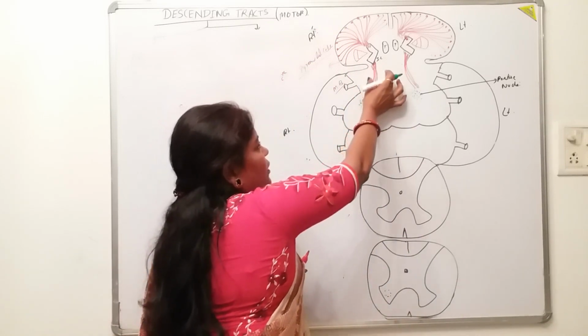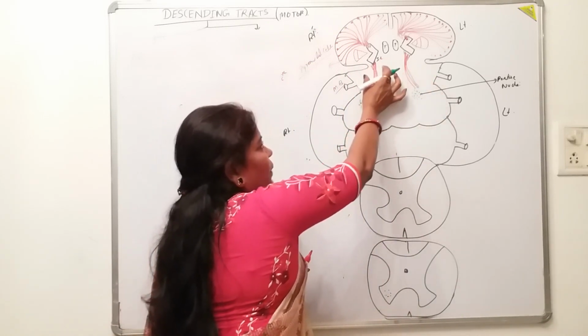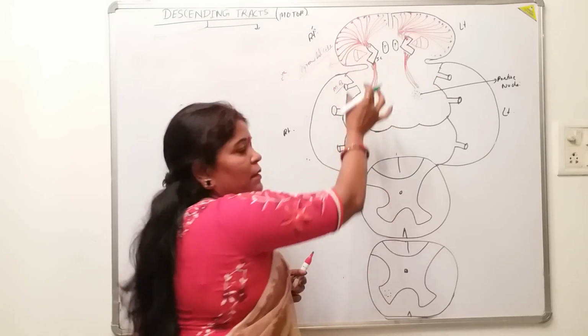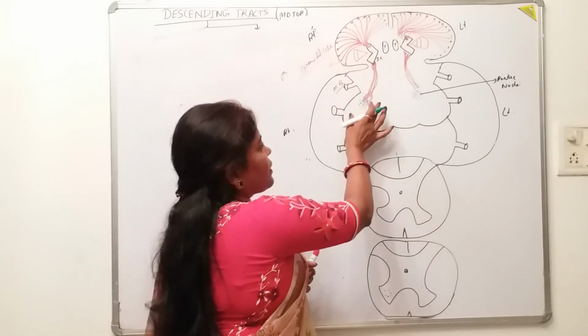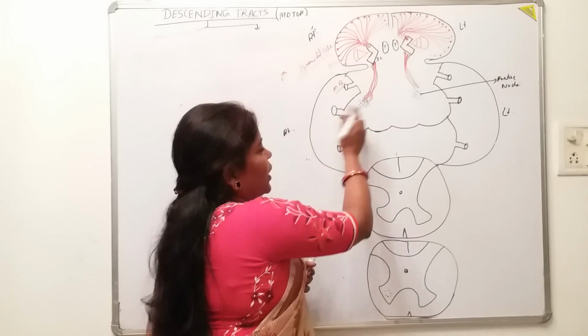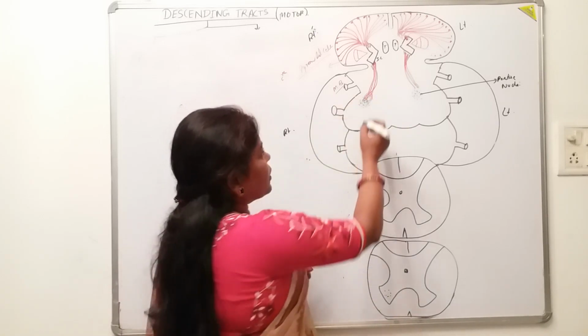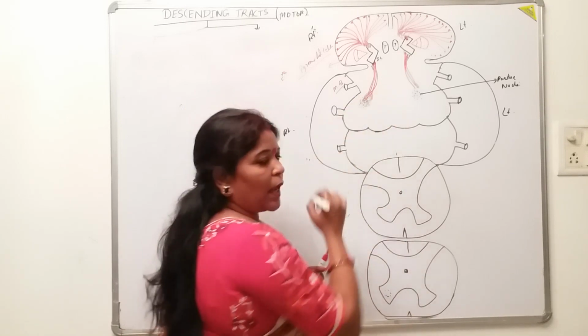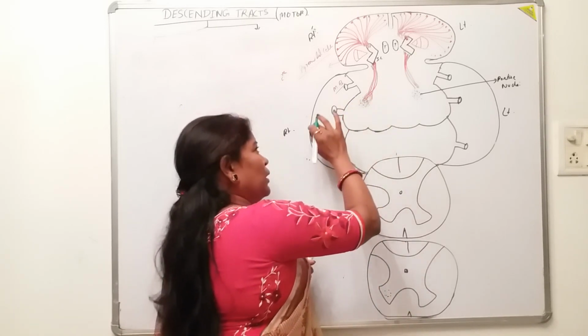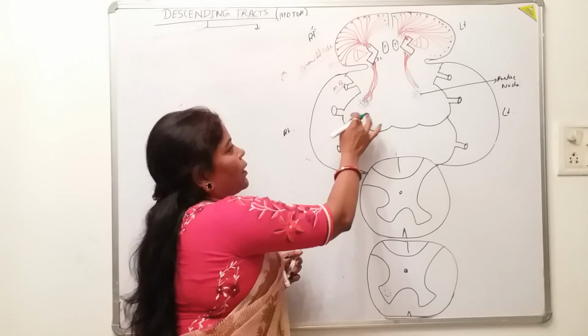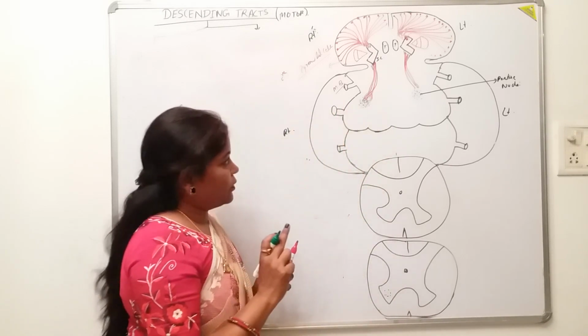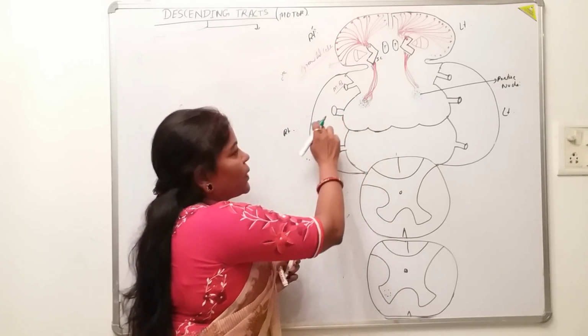This information is coming from the right cerebral cortex. This is the right half, this is the left half. These bundles are coming down from the right cerebral cortex, and this is the right side of the cerebellum, and the pontine nucleus is on the right side also. So these descending tracts synapse here, but they will not inform the cerebellum of the same side via this middle cerebellar peduncle.